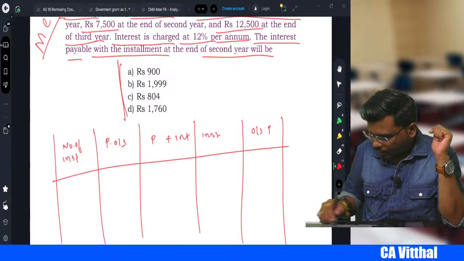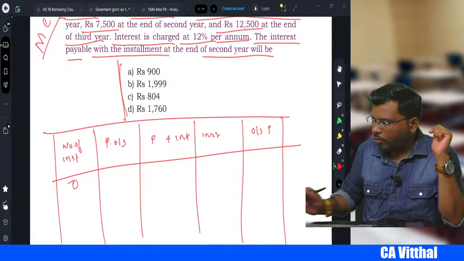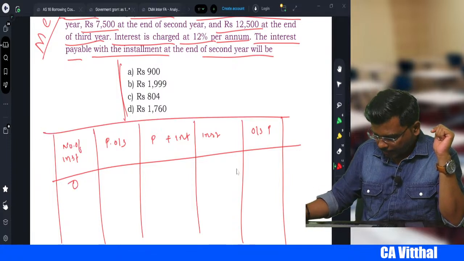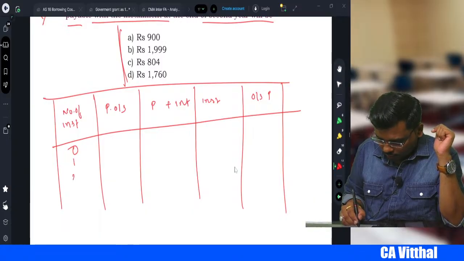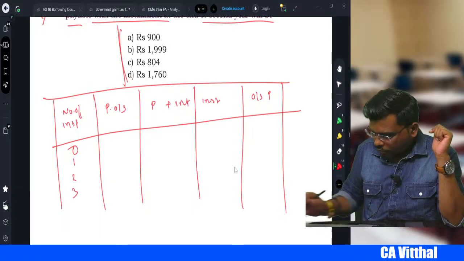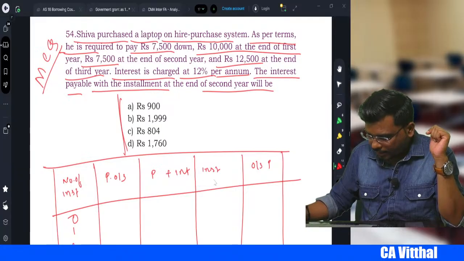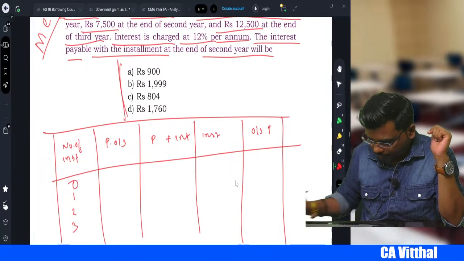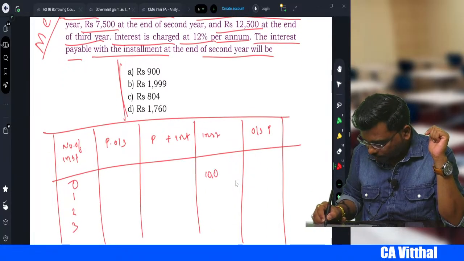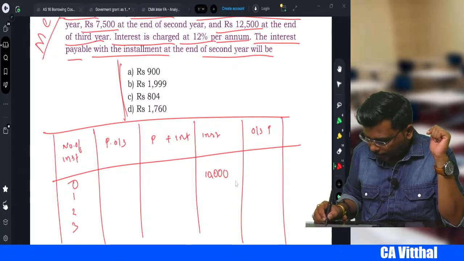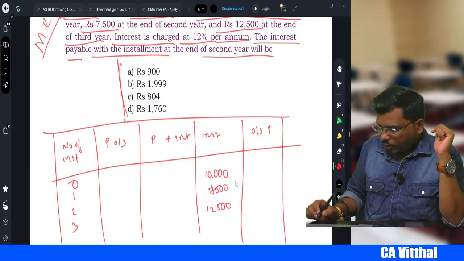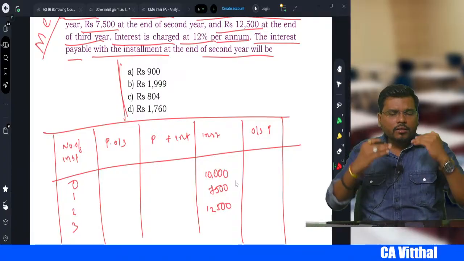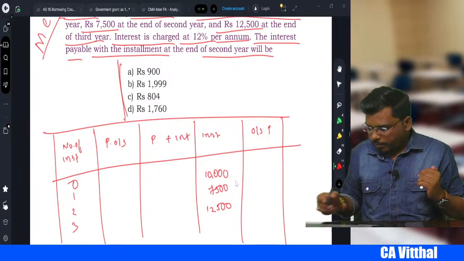Okay. Now, installment 0 means down payment. Then what is the next one? 1, 2, 3. So first one, how much is the installment? They said installment is 10,000 first year. Second it becomes 7,500. Third it becomes 12,500, right? You know very well, at the end of the period it becomes 0.